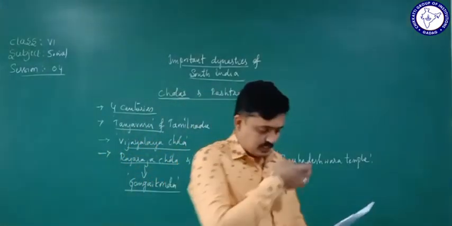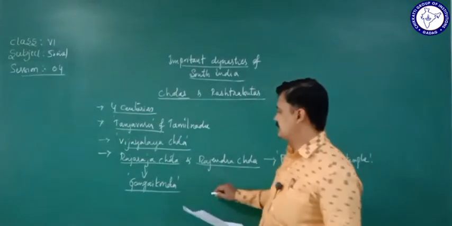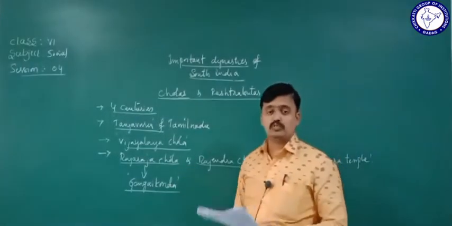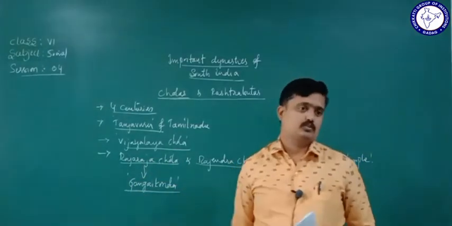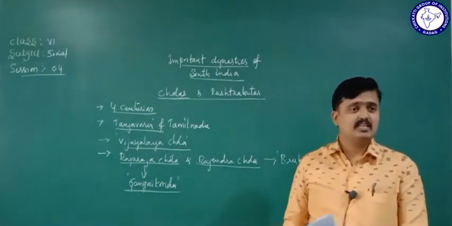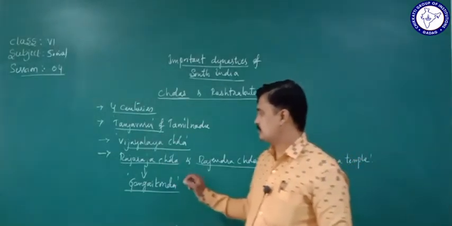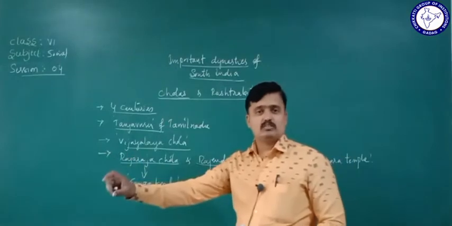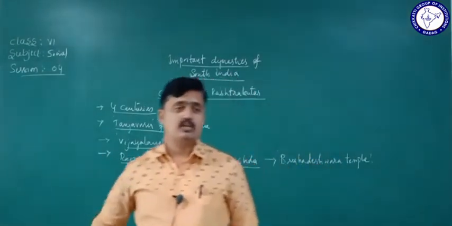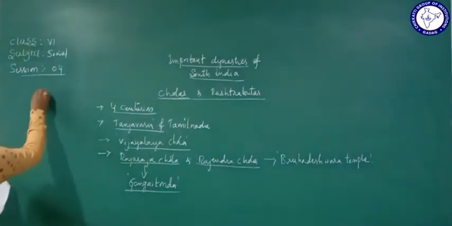And also during his period he built a new capital city called Gangai Konda Cholapuram. Who built a capital city during his period? Rajaraja Chola built the capital city called Gangai Konda Cholapuram.